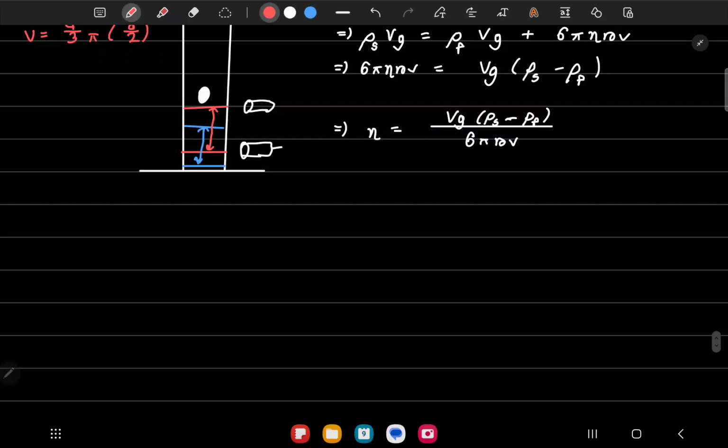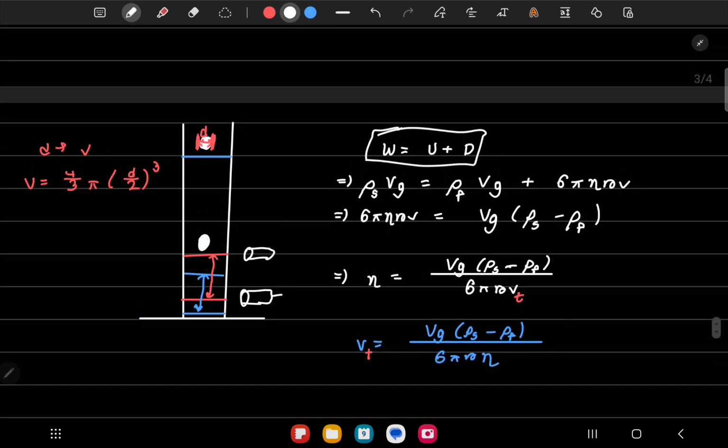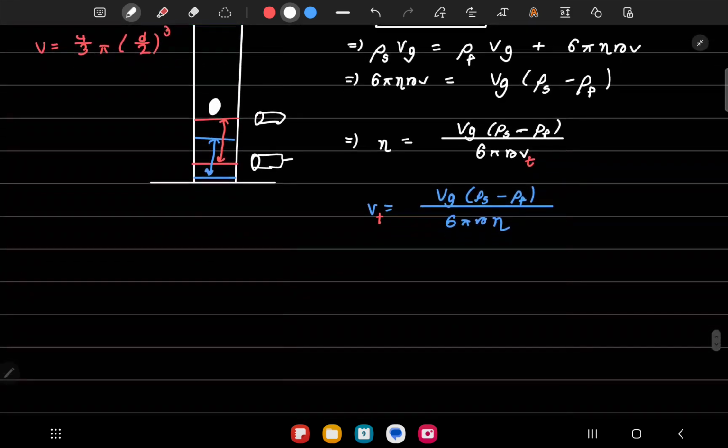If I want to find v instead, I'll have v equals Vg times rho s minus rho f, divided by 6 pi r eta. Here the velocity will be the terminal velocity, since we are using this equation over here, which is for terminal velocity. And that's all for this video.